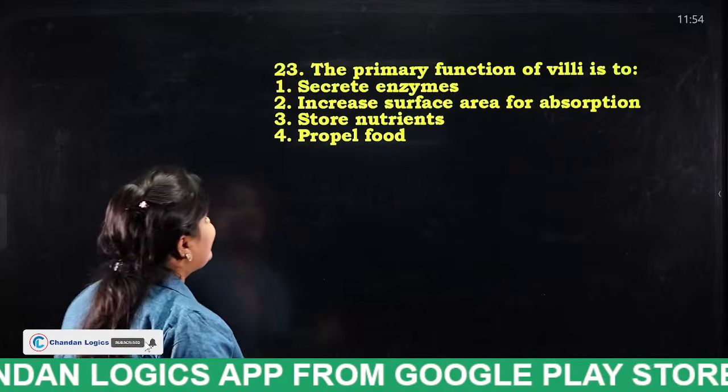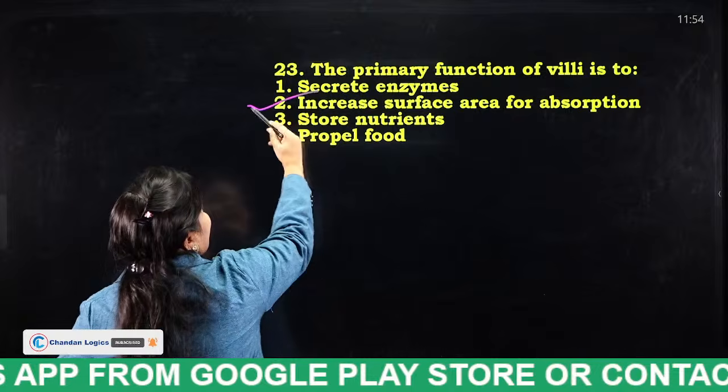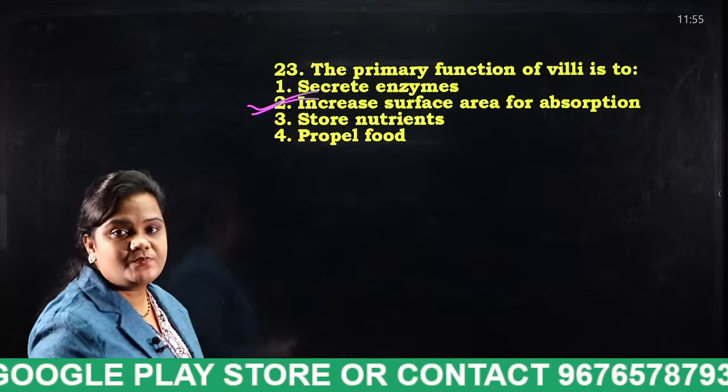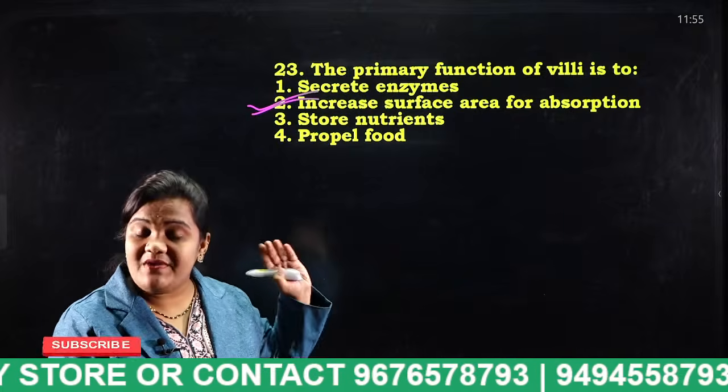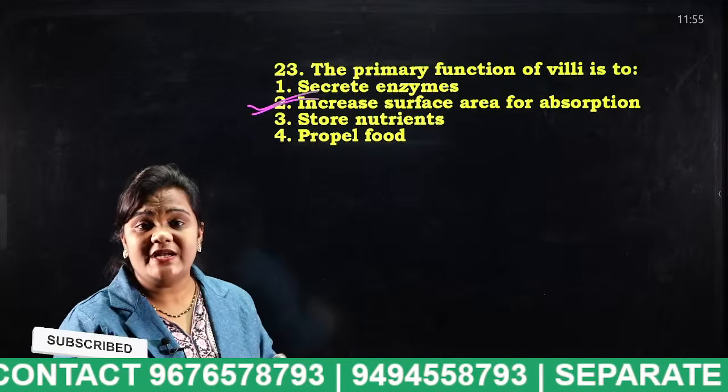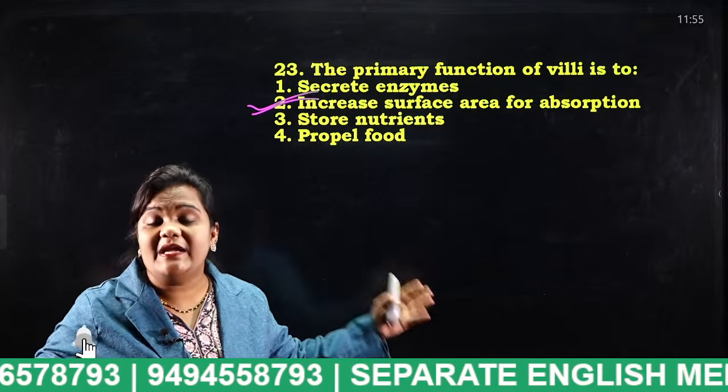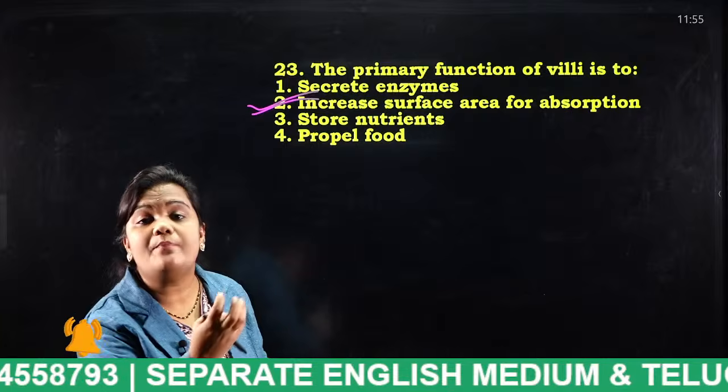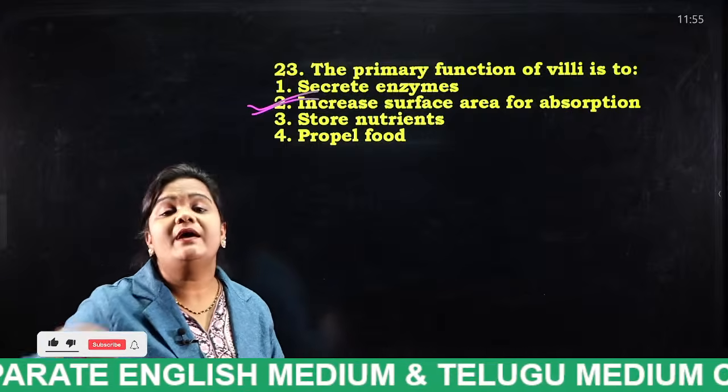The correct answer is to increase surface area for absorption. These finger-like projections increase the area of the small intestine to absorb nutrients and pass them into the bloodstream.